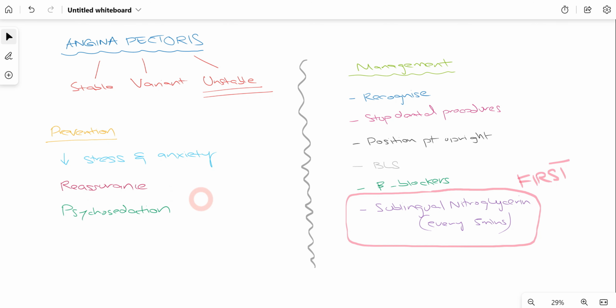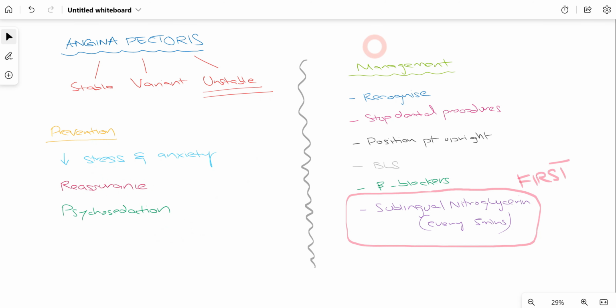For example, they are scared of the dental treatment, as they can feel some pain or anxiety during or before the treatment. So we have to make sure that the patient understands the treatment procedure, and that we have the confidence of the patient, that the patient trusts their dentist, and that will help reduce the stress and anxiety of the patient. Psychosedation is also one of the methods which can decrease stress and anxiety of the patient.